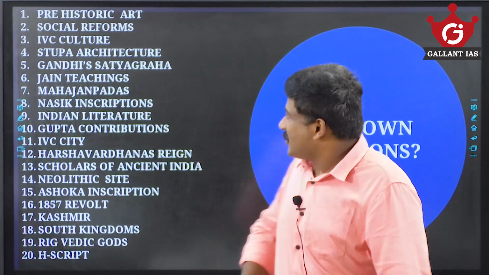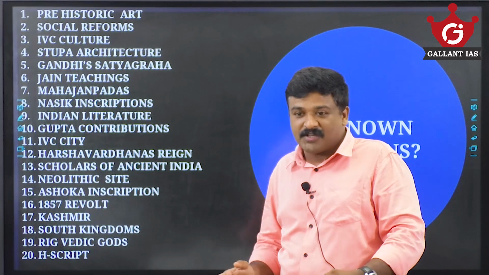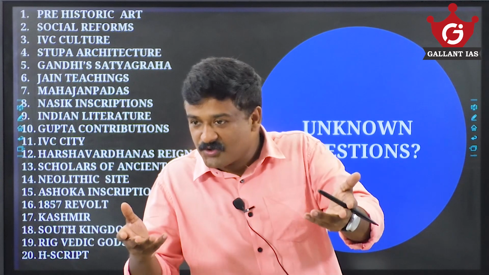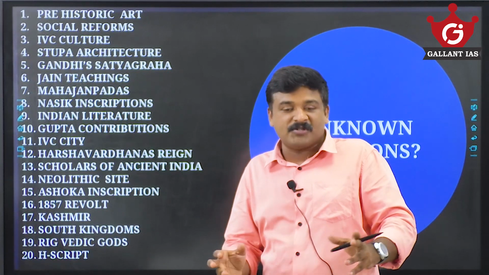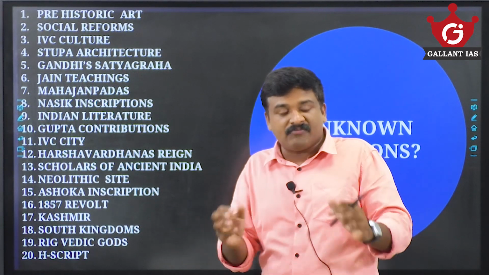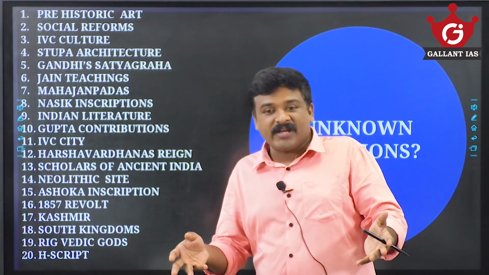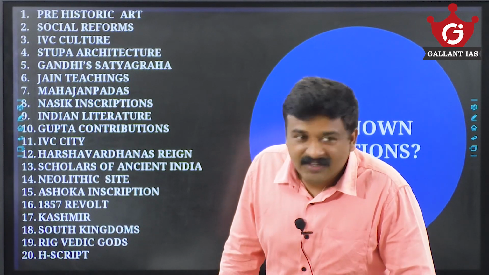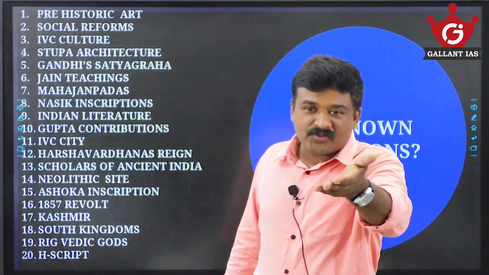Then there are the Nasik inscriptions. Different inscriptions are there: Nanaghat inscription, Uttaramerur inscription, Aihole inscription, Allahabad inscription, Junagadh inscription, Bangera inscription, Madhuban inscription. You must know these inscriptions belonging to which dynasty, which age, and what they are talking about. Most of the inscriptions are royal ordinances, or they talk about the contributions and military achievements of the contemporary rulers. There is an inscription which talks about local self-government, the Uttaramerur inscription of the imperial Cholas.